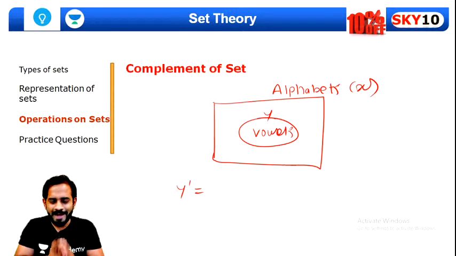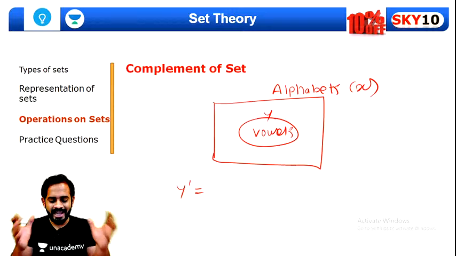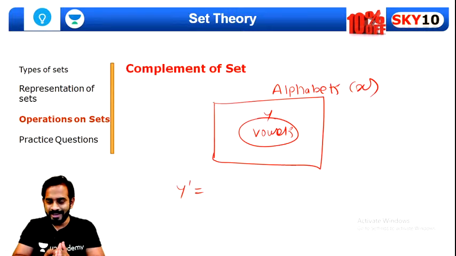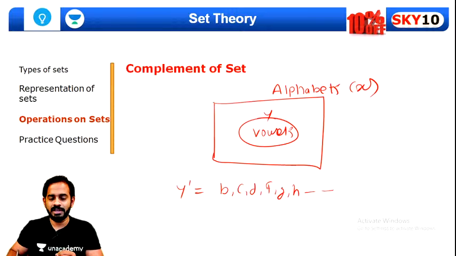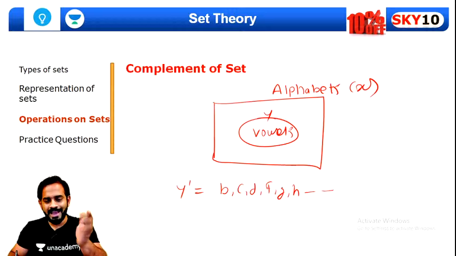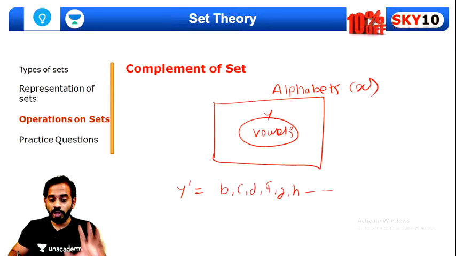Many questions we will practice, and you'll understand each and every topic. So this will be B, C, D, F, G and H, and like this. Except all the vowels, we can write all the other alphabets, all the consonants if you want to understand.